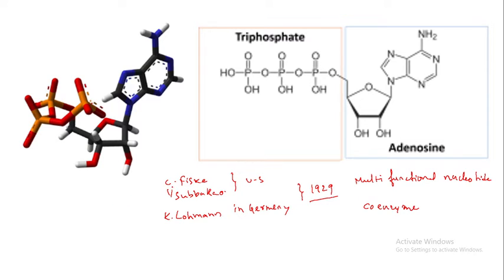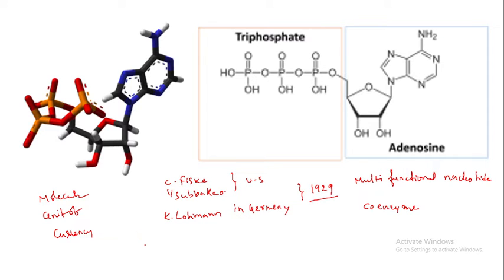It is also called the molecular unit of currency of intracellular energy transfer. For intracellular energy transfer, ATP transports chemical energy within cells for metabolism.